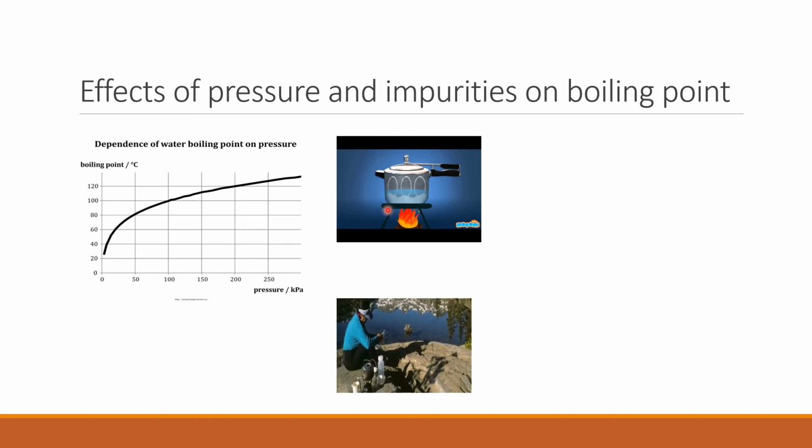Second is, at high altitude such as hills or mountains, the atmospheric pressure is low, less than 1 atmospheric pressure. Therefore, water boils at a temperature lower than 100 degrees centigrade and so it does not provide the required heat energy to its content for cooking. Therefore, cooking becomes very difficult and it takes much longer time at higher altitudes.